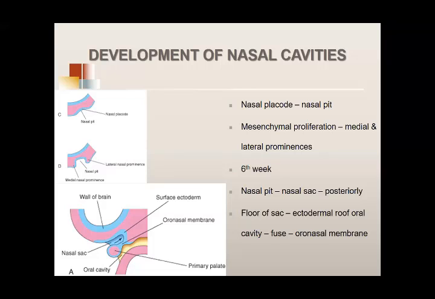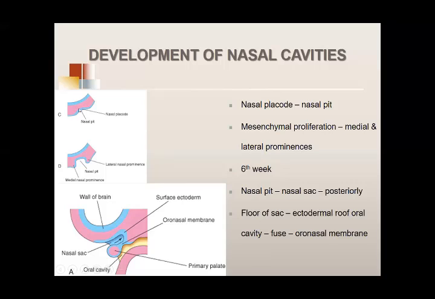Now, a very quick look at the development of the nasal cavities. We talked about the mesenchyme on the lateral aspects of the frontonasal prominence.